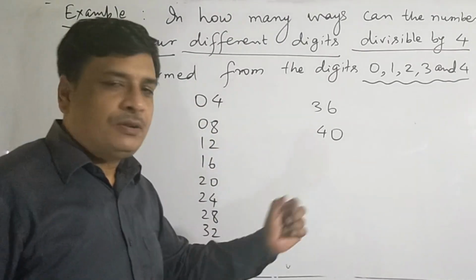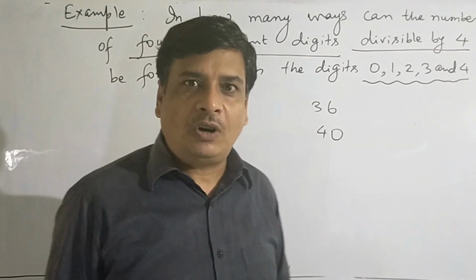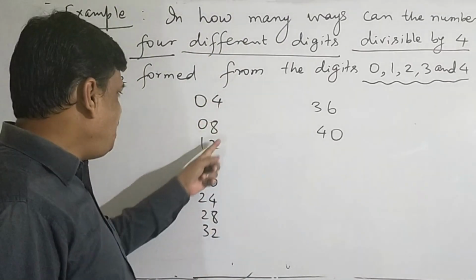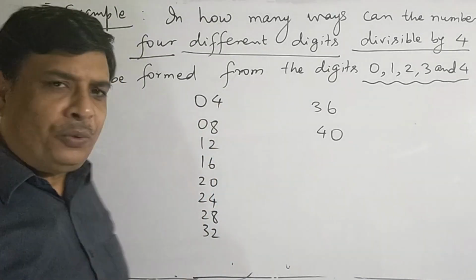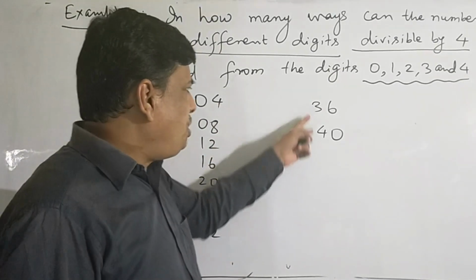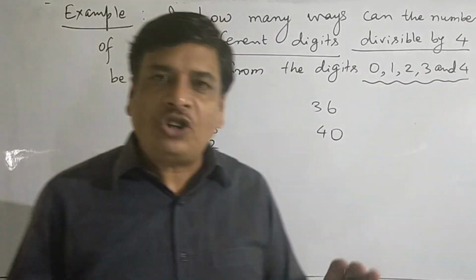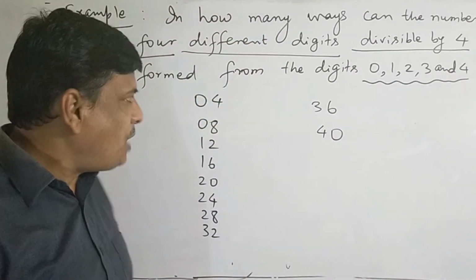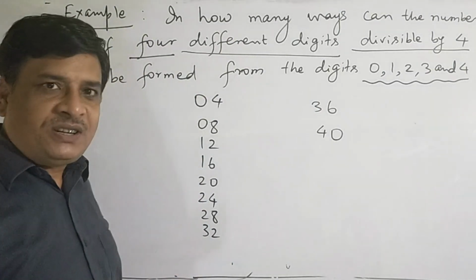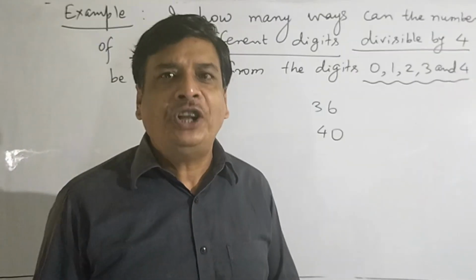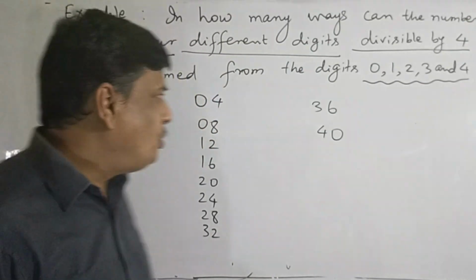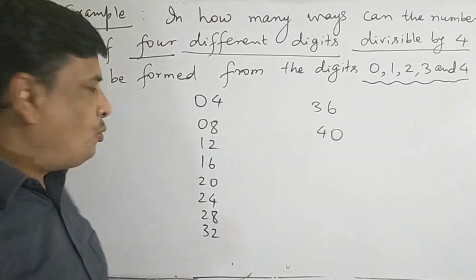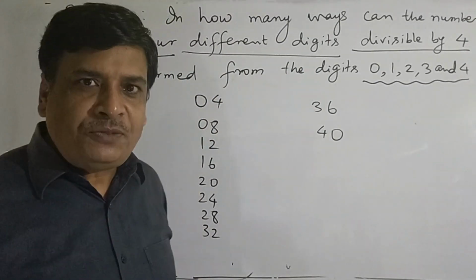These numbers are divisible by 4. All these numbers: 4, 8, 12, 16, 20, 24, 28, 32, 36 and 40. These all are divisible by 4. Now make these numbers of 3 digits. Whichever number we like, we can fill up at the hundreds place.